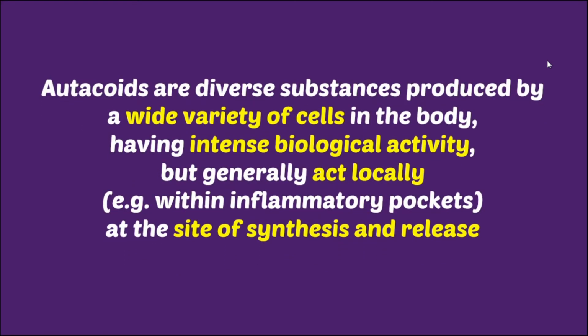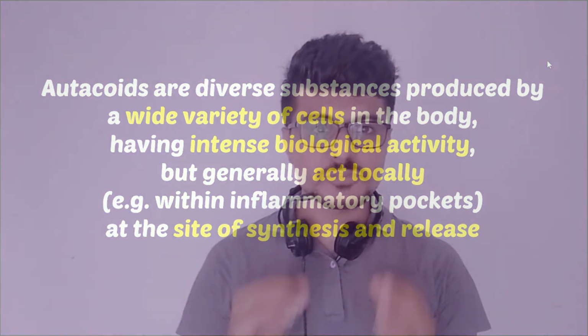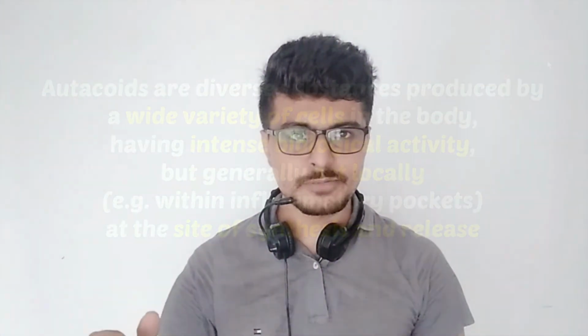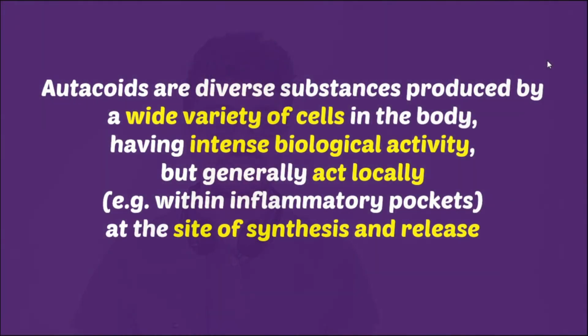Autacoids are diverse substances produced by a wide variety of cells in the body. So these chemicals are produced by different cells. Let's say histamine. The name itself suggests tissue amine; hist means tissue. Histamine is present in all the cells of our body, while there are many other examples, like leukotrienes, prostaglandins, and 5-HT, that is 5-hydroxytryptamine, which is not present in all the cells, but a specific variety of cells produce these chemicals.